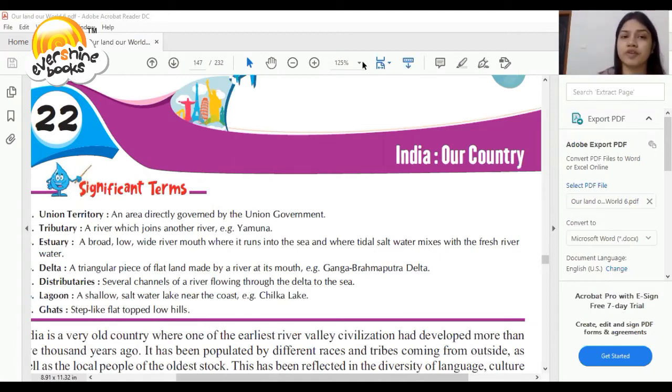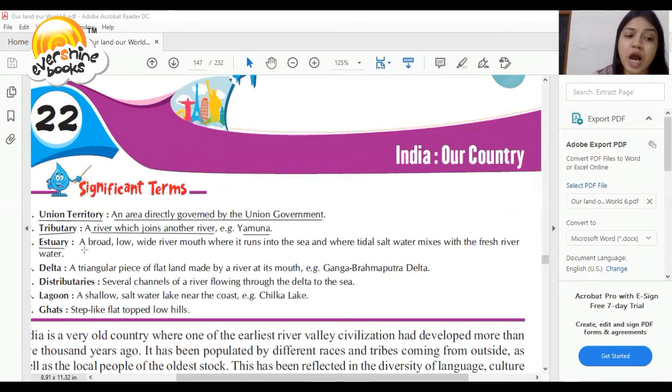In the beginning of the chapter, you should know some significant terms of the chapter. So let's start with the significant terms. Very first, Union Territories. What is a Union Territory? This is an area directly governed by the Union government. Second important term is tributaries. A river which joins another river is called a tributary, like Yamuna.